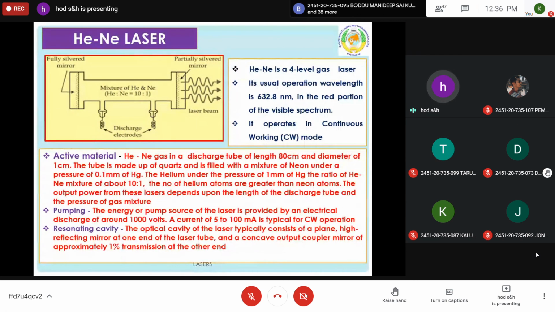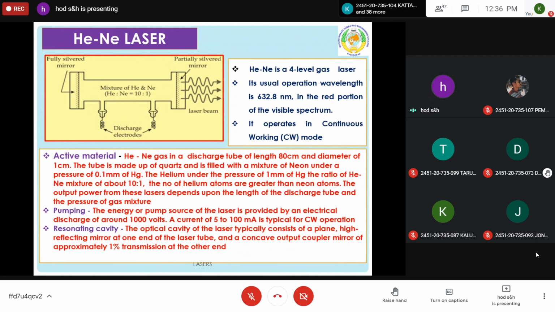Then they get sufficient time so that they can interact with the neon atoms in the ground state. During this process, exchange of energy takes place. Helium atoms come to the ground state by exciting neon atoms to the levels 4 and 6, which are their metastable states. So after some time, population inversion is achieved. More neon atoms are available in the higher energy state than in the lower energy state.